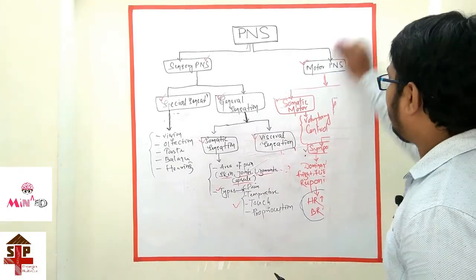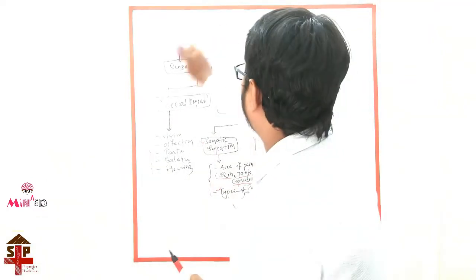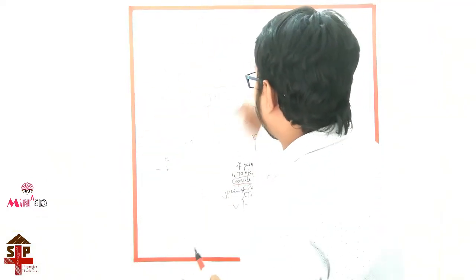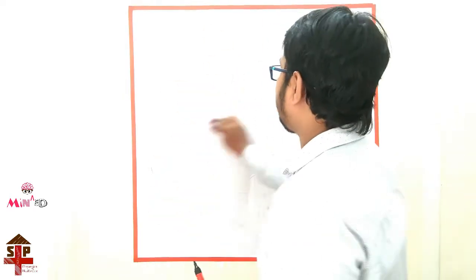So we have discussed the whole peripheral nervous system, and then we should go to the central nervous system, which is the other part of the nervous system.